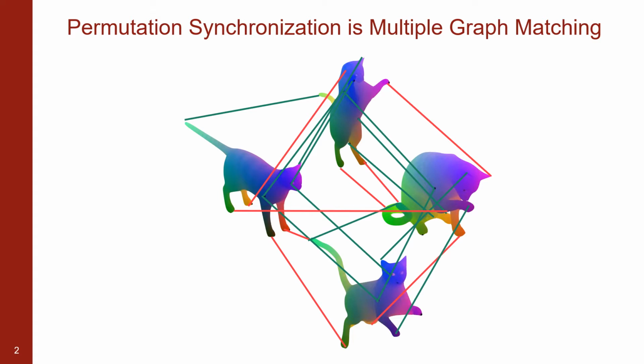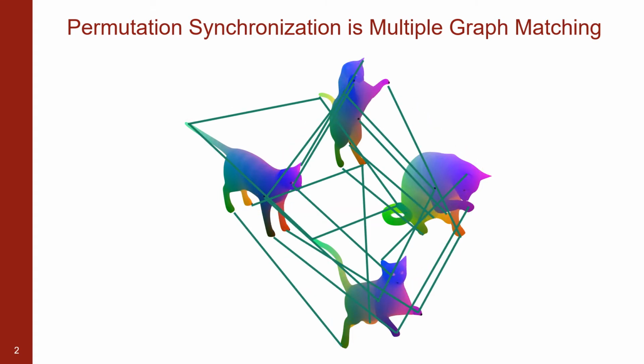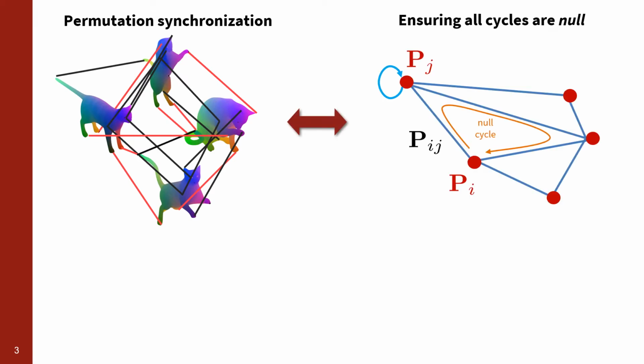Many approaches in vision involve estimation of pairwise matches in isolation. This leads to noisy results that are inconsistent when a shape or image collection is considered. Our goal is to upgrade these matchings to be consistent among a given collection. Under bijective mapping, this multi-way matching can turn into a constraint satisfaction problem in which chaining permutations along cycles should yield identity. We call such cycles null cycles and essentially ask all cycles to be null.